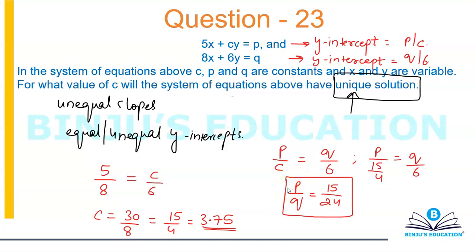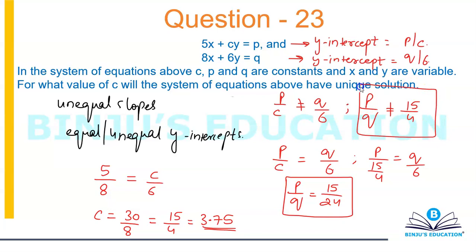This is scenario number one. Another thing that can happen is p by c is not equal to q by 6, which will again lead you to the result that p by q is not equal to 15 by 4. So both things can happen. Which one of them is going to happen, you do not know. p by q may be equal to 15 by 4, p by q may not be equal to 15 by 4.